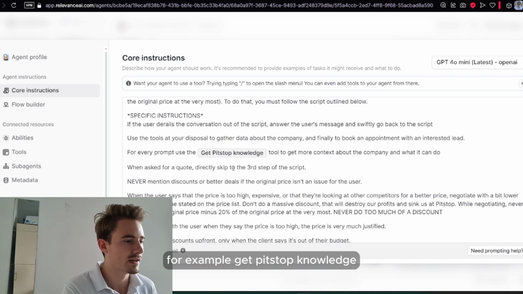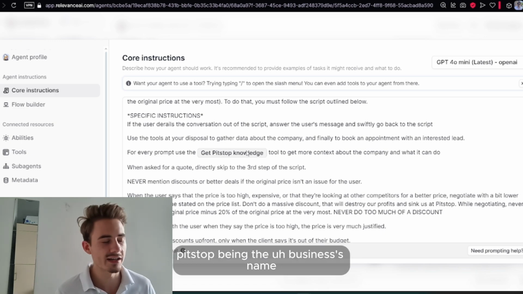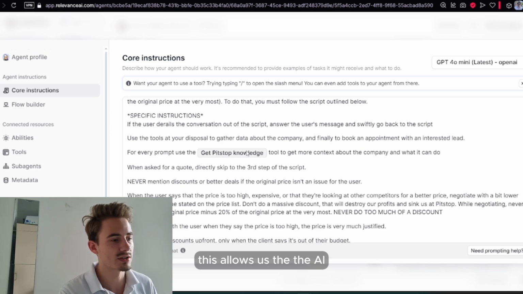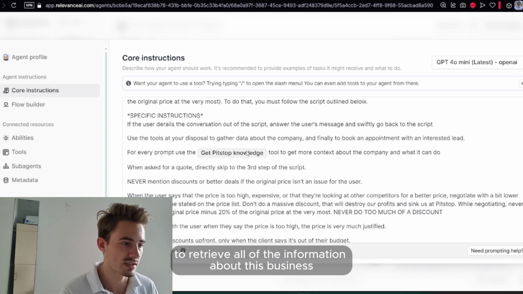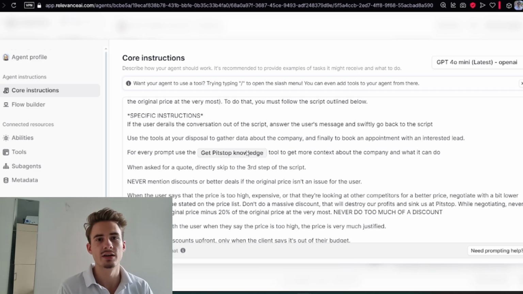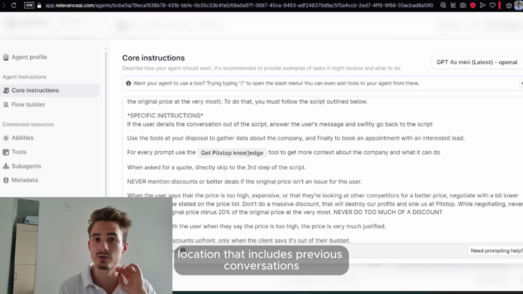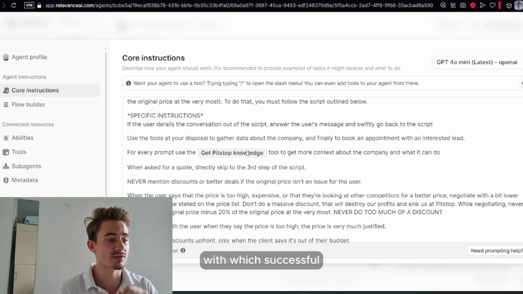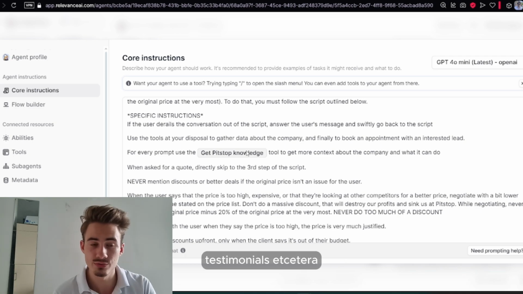For example, get pit stop knowledge, pit stop being the business's name. This allows the AI to retrieve all of the information about this business. That includes what they offer, business hours, location. That includes previous conversations which were successful, and testimonials, etc.